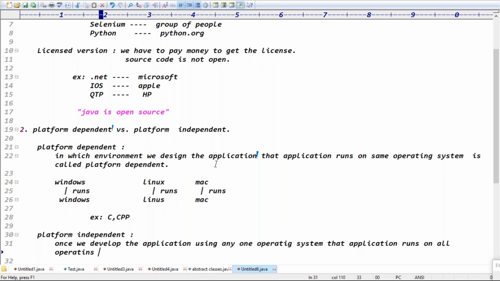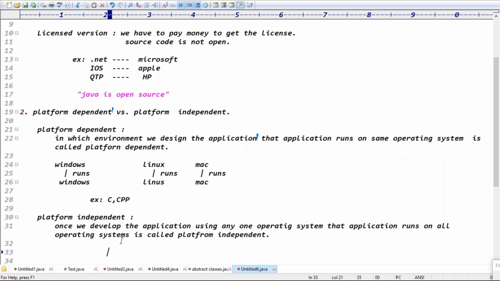Some guys are using environment, some guys are using platforms, some guys are using operating systems. All are the same meaning, guys. Once we develop the application using any one operating system, that application runs on all operating systems. So it's called what? Platform independent, right? Exactly. It's called platform independent, guys.